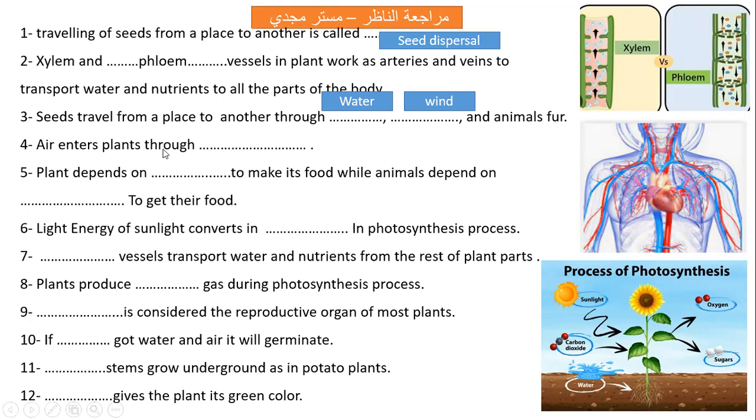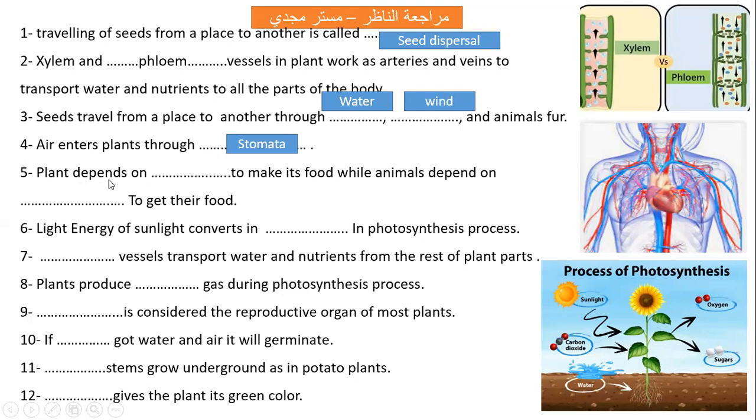Air enters plants through what? So here, look at this. Carbon dioxide enters the plant through tiny pores. What is the name of these tiny pores? Stomata. Excellent. So air enters the plant through stomata.